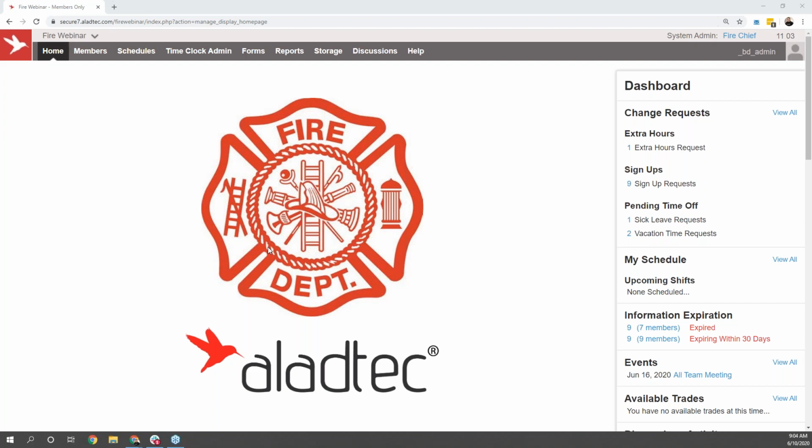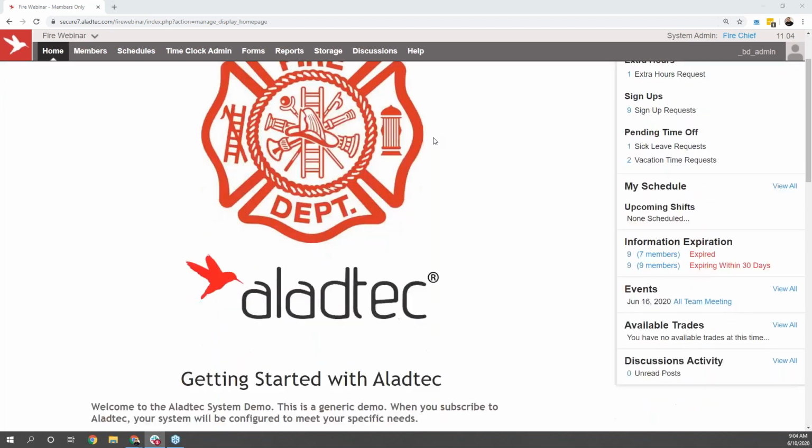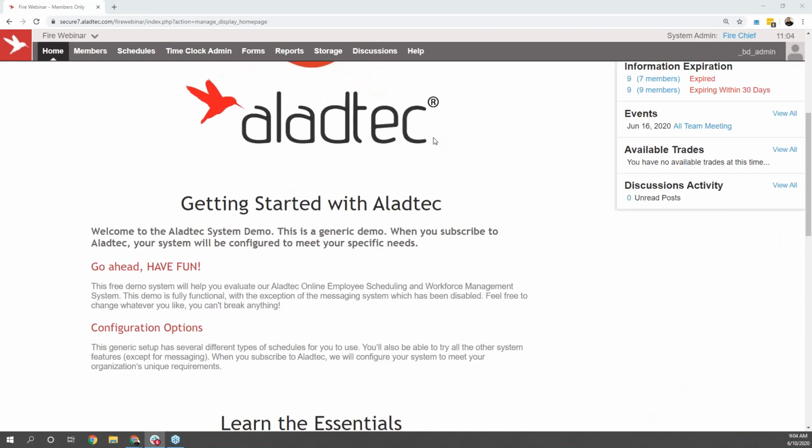But right now, getting started going through the system, I'll begin with this page that we're looking at, which is going to be the home page of the system for you. On the home page here, you'll see there's going to be two different sections that are available. The first one is going to be the dashboard here on the right-hand side, and the other will be this center section, which is kind of like a virtual bulletin board where you can post any information that you would like about your system there.